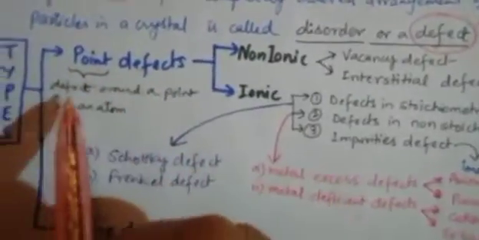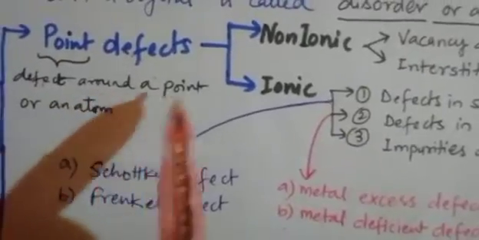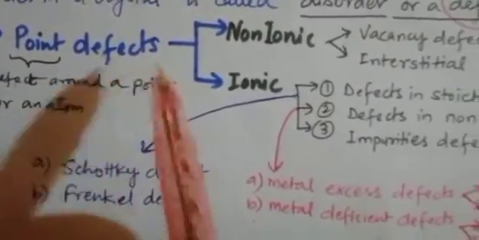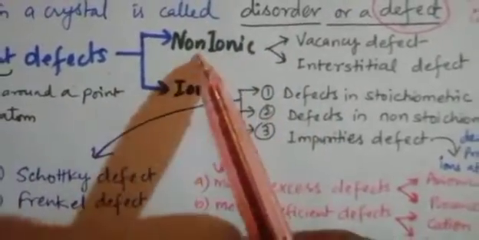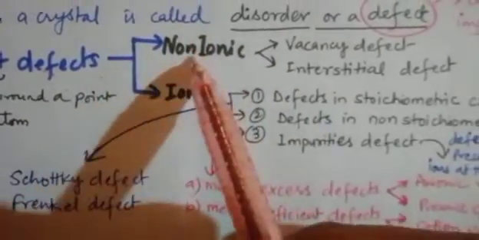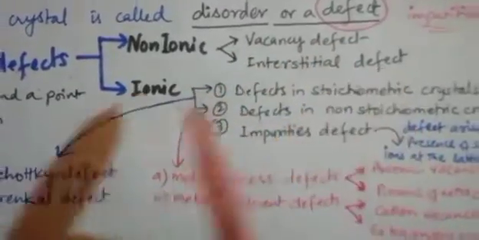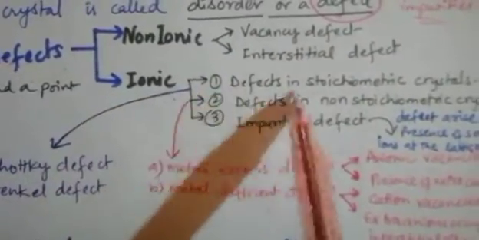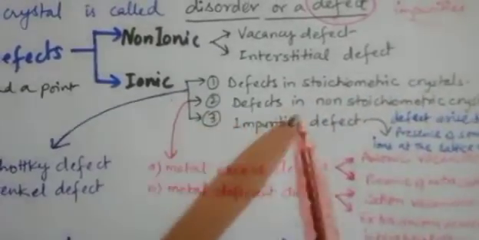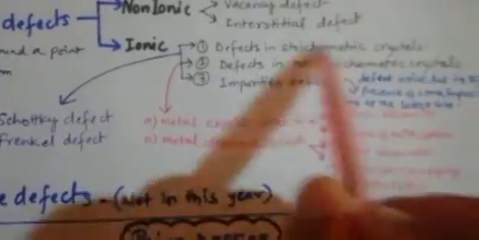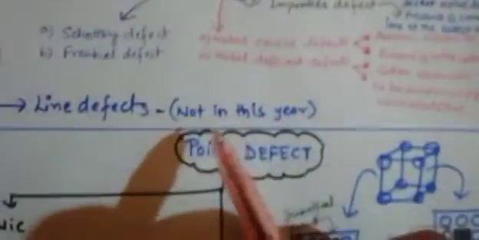Point defect is the defect around a point or an atom. So there are two types of crystal: non-ionic crystal and ionic crystal. Non-ionic crystal has two types of defect: vacancy defect and interstitial defect. Ionic crystal has three types of defect: defect in stoichiometric crystal, defect in non-stoichiometric crystal, and impurity defect. All these defects are under classification, so today's focus should be classification only.